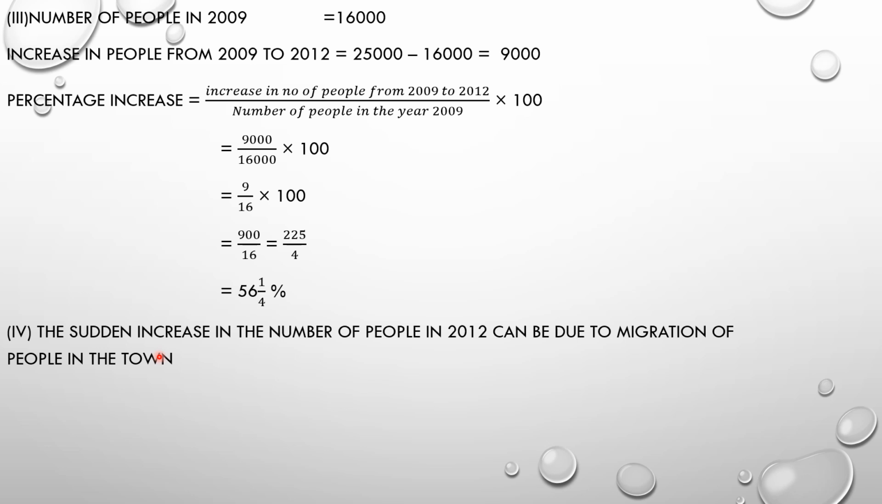In part 4, it is asked to suggest a reason for the sudden increase in the number of people in 2012. There is a sudden increase between 2011 and 2012. The sudden increase in the number of people in 2012 can be due to migration of people into the town.